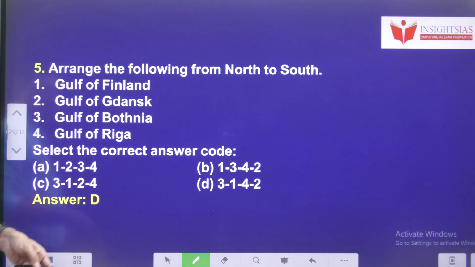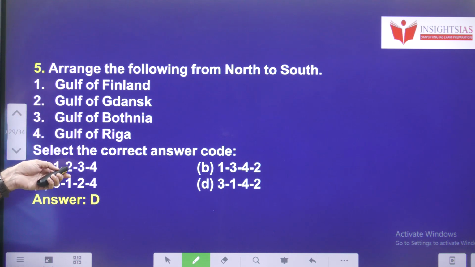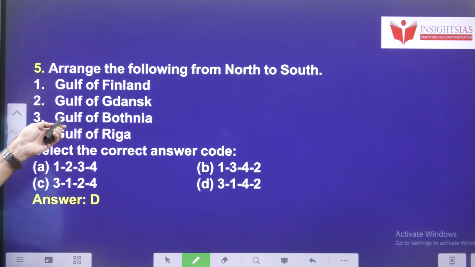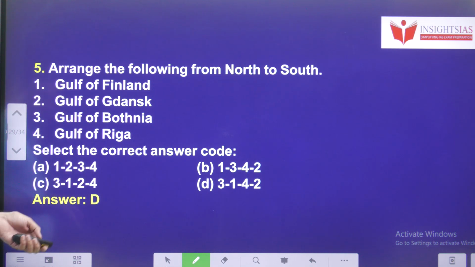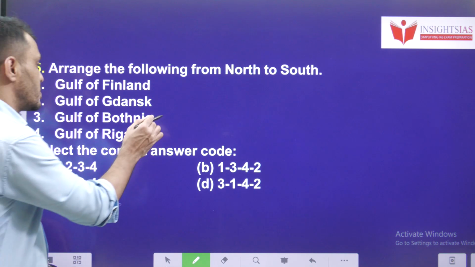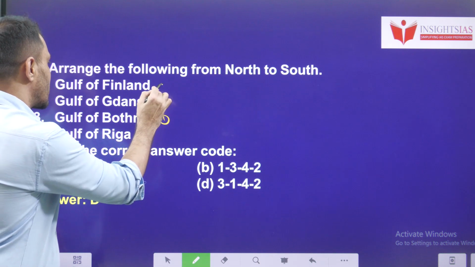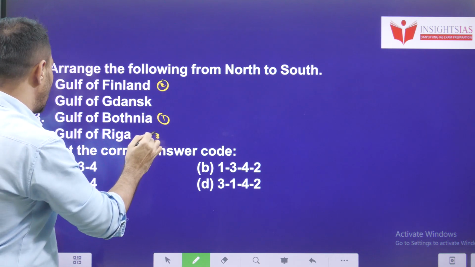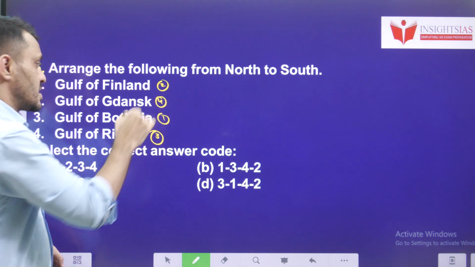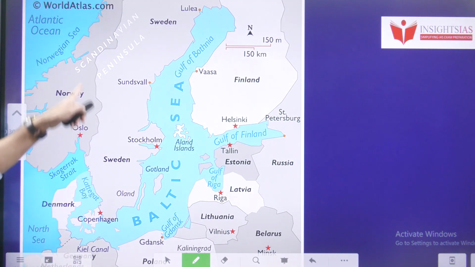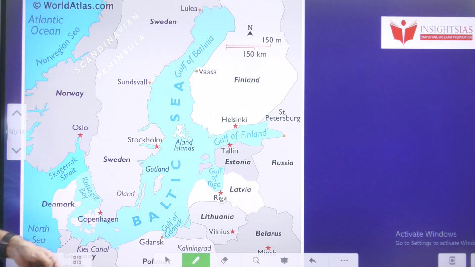Fourth one, arrange the following from north to south. Okay, Gulf of Finland, Gulf of Riga, and Gulf of Bothnia. The answer is 3, 1, 4, 2. So this comes first, and this comes second, and third, and fourth. This is the order. Here this map is there.